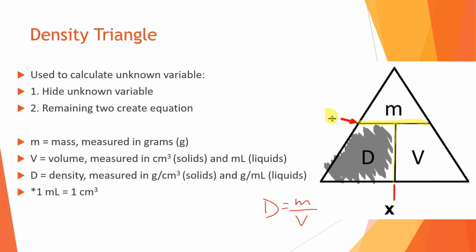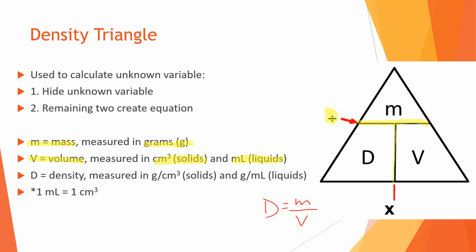Okay, so remember that divided by line helps us. Okay, so we have M, which is mass, measured in grams. That's the unit, grams. V for volume. If it's solids, like I mentioned earlier, centimeters cubed.